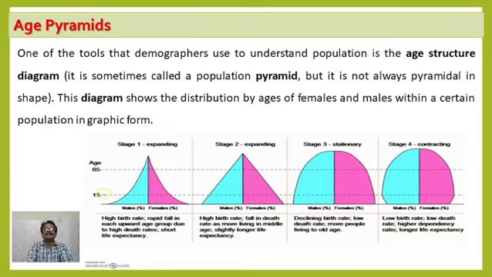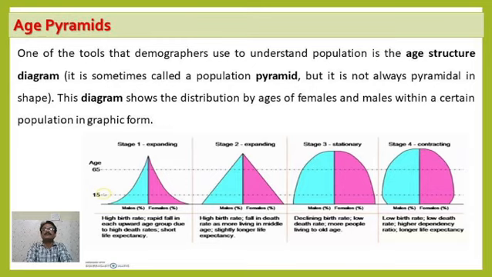In the next stage 2, again the expanding population, but here a high birth rate is found with a fall in death rate, as more individuals are in the middle age. Then a slightly larger life expectancy is found in this particular area in both groups, males and females.